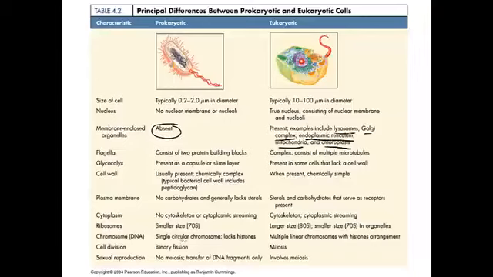Also, how they divide. Prokaryotic cells literally divide in two. Binary means two. Fission means splitting. And they make genetically identical copies of themselves. In eukaryotic cells, the process of mitosis makes genetically identical daughter cells as well. So how do you get genetic diversity if both of these processes result in genetically identical cells?